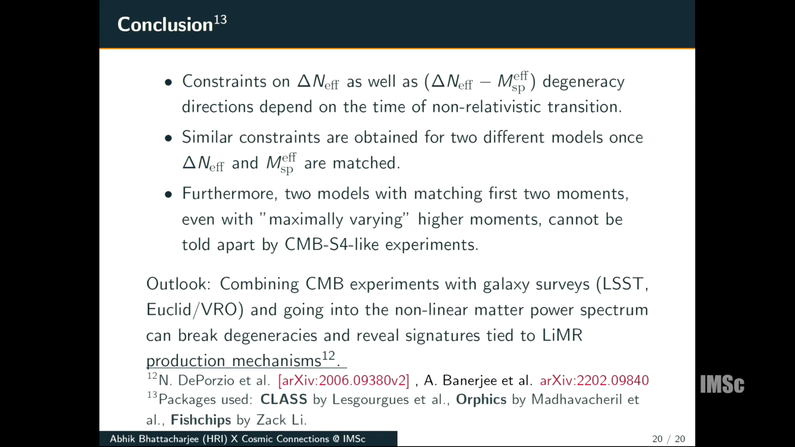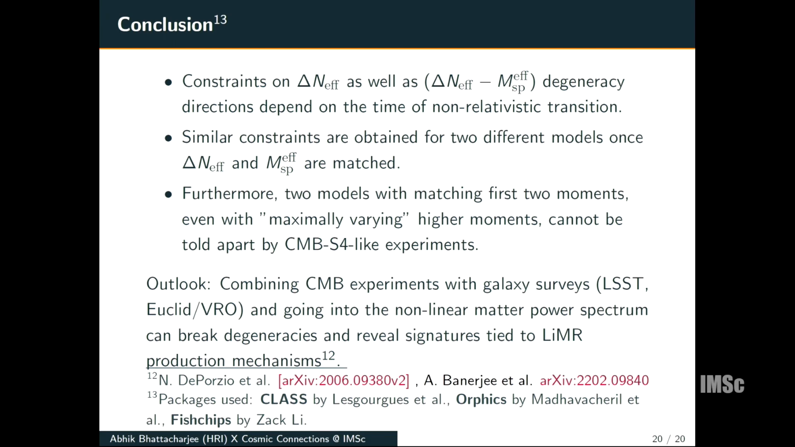Now I will conclude. You see that the constraints on delta N effective, as well as the delta N effective and MS effective degeneracy directions, depend on the time of non-relativistic transition. For a heavier LiMR, which becomes non-relativistic well before recombination, delta N effective is more tightly constrained. That is owing to the fact that changes in omega_m and omega_sp at recombination cannot be replicated by changes in delta N effective. We obtain similar constraints for two different models with visibly different distribution functions once delta N effective and MS effective are matched. Furthermore, two models with matching first two moments, even with maximally varying higher moments, cannot be told apart by CMB-S4 like experiments.